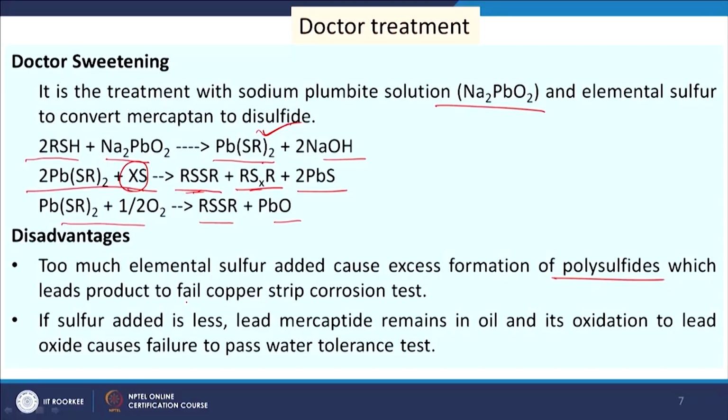So, it may fail the copper strip corrosion test, and when more sulfur is used, then that Pb(SR)2 will be more, and that can also be converted to PbO. So, that PbO conversion can be more, and more PbO will create another problem, the water tolerance test. So, that water tolerance will be reduced. So, these are the two major disadvantages of the doctor process.